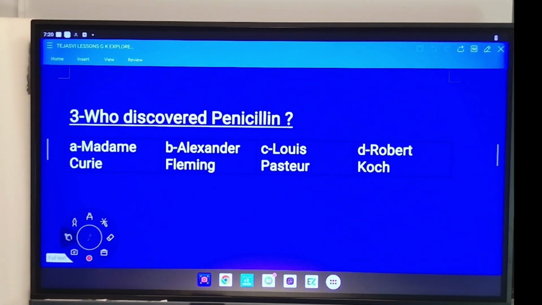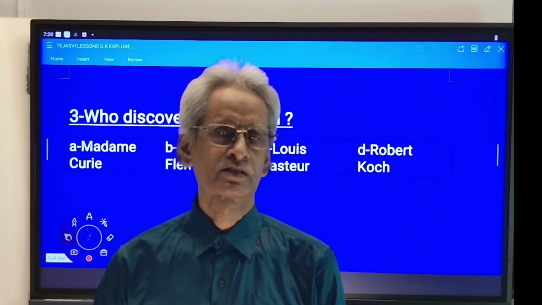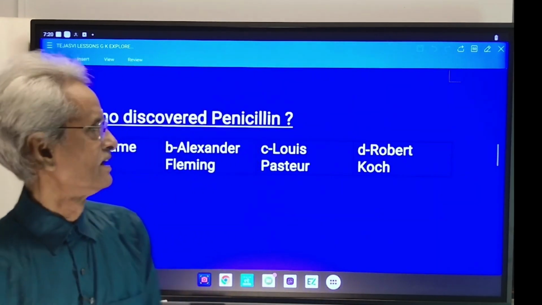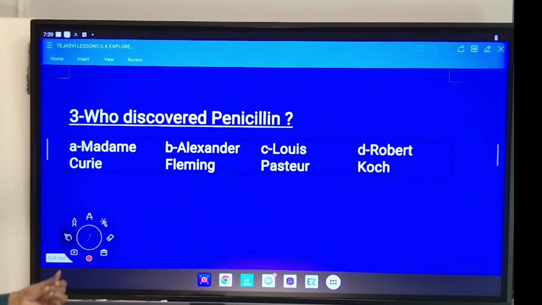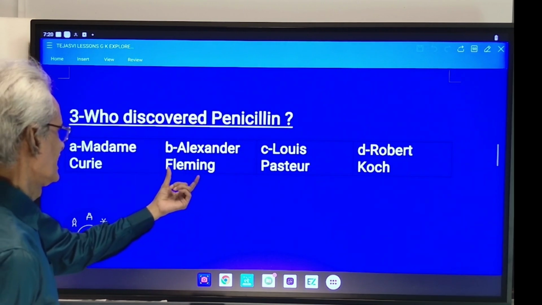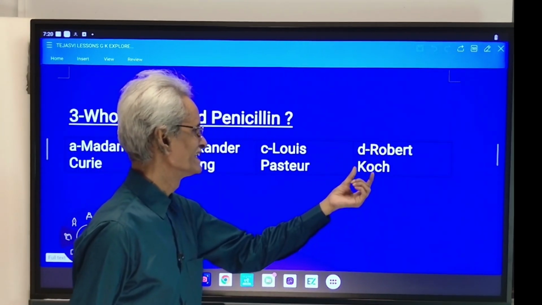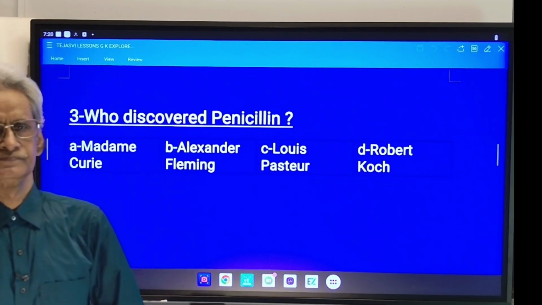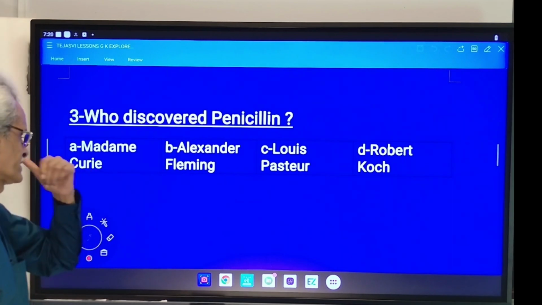Number 3. Who discovered penicillin? The antibiotic, the tablet, the injection we take. Option A. Madame Curie, B. Alexander Fleming, C. Louis Pasteur and D. Robert Koch.